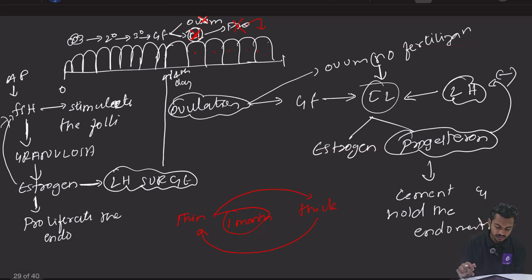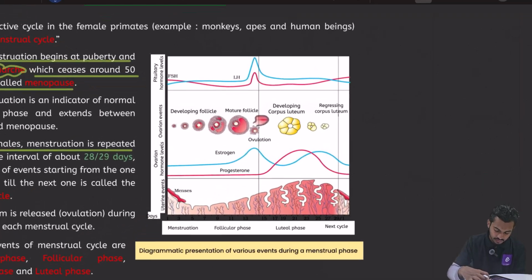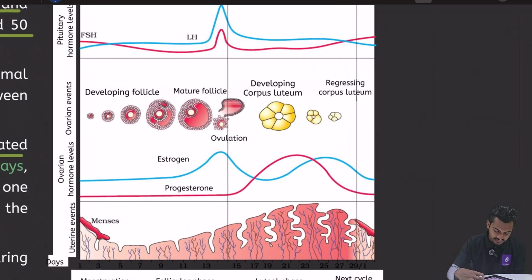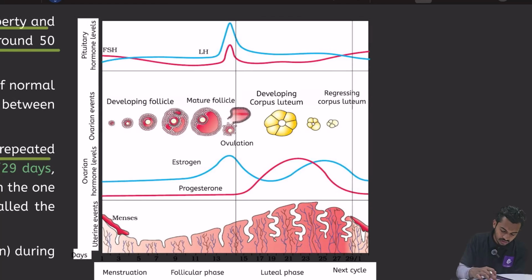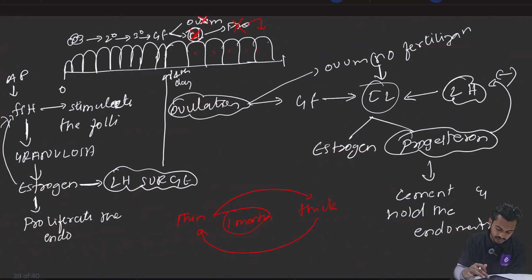Now see here. Now we will go back to the one of the graphs given in your NCERT. NCERT में जो ग्राफ्स दिए इसके हम जाएंगे. ओके, इससे पहले मैं आपको पढ़ा देता हूं. यहां पे देखें ओव्यूलेशन कहां पे हो रहा है? When is ovulation happening? Ovulation is happening on the 14th day, right here. ये जो मैंने रेड लाइन डाला है, ovulation is happening on the 14th day.